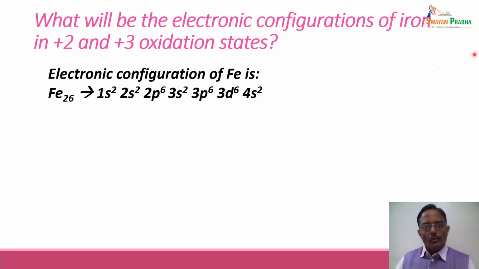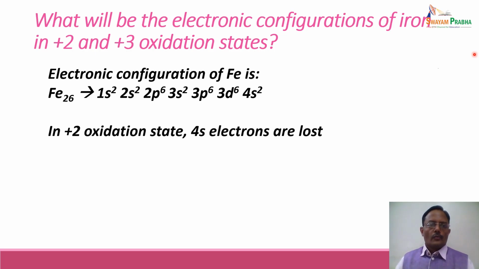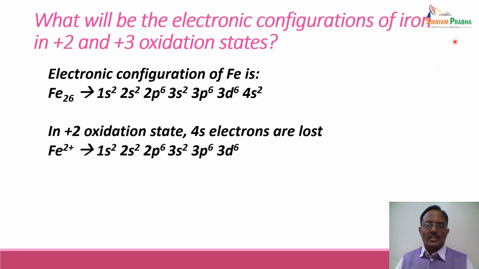Now, when the electrons are removed in +2 oxidation state, the 4s electrons are lost first, because the fourth shell is the outermost shell. When the electrons are filled, they are filled first in 4s and then in 3d. But when the electrons are removed, they are removed from the outermost shell first. And so, in +2 oxidation state, these 4s electrons are lost, and hence the electronic configuration of Fe2 positive, with 2 fewer electrons, will have 24 electrons: 1s2, 2s2, 2p6, 3s2, 3p6 and 3d6.